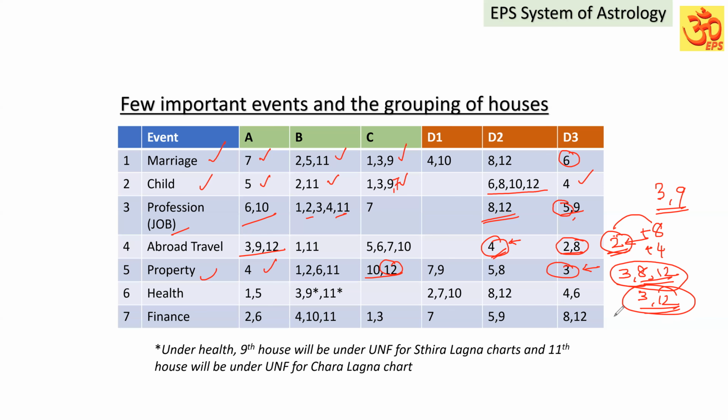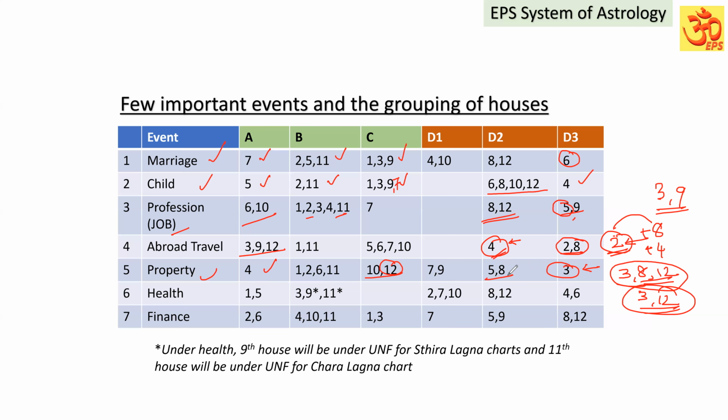You understand? So grouping is important. Third house is communication, and in all these things the third house is important. Leaving your own house and purchasing a house, a planet can indicate both. So for that, the third house also can be playing a role. So we have to study carefully whether unfavorable or favorable grouping of houses is present, and on what level they are present. Accordingly we have to understand that planet's strength. But as I said, 4 is A, 3 is D3.